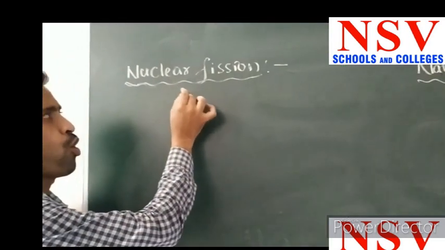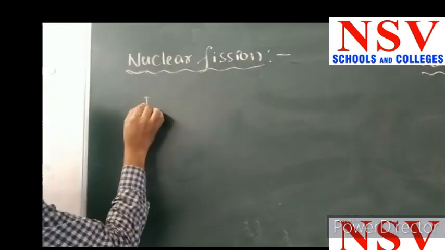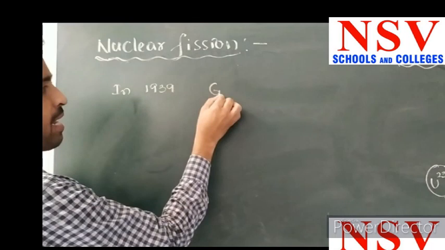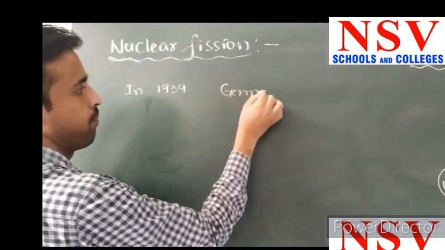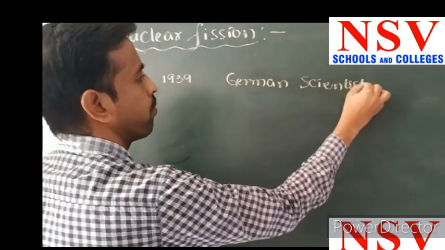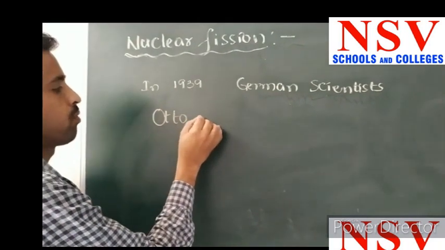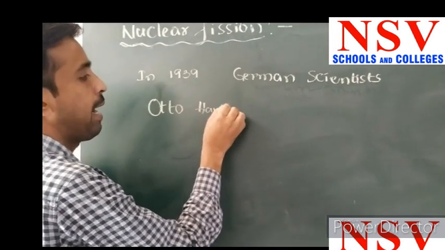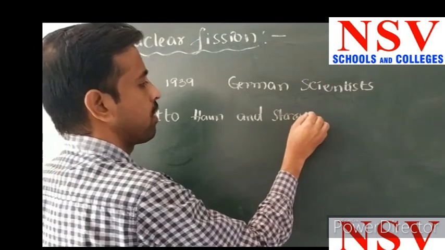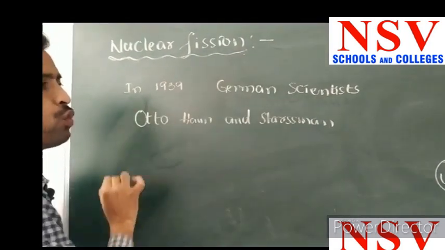Welcome students. Now I am explaining the topic: nuclear fission. In 1939, two German scientists, Otto von and Strassmann, worked together and explained about nuclear fission.